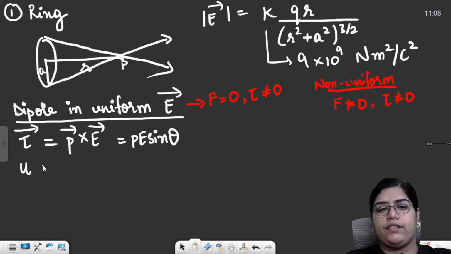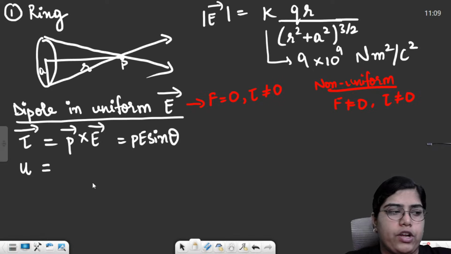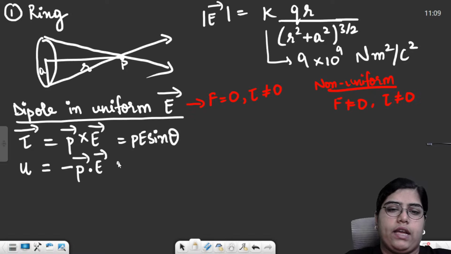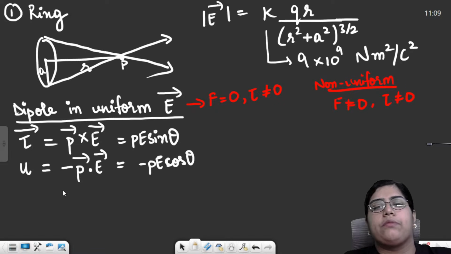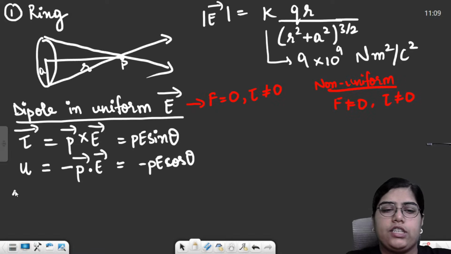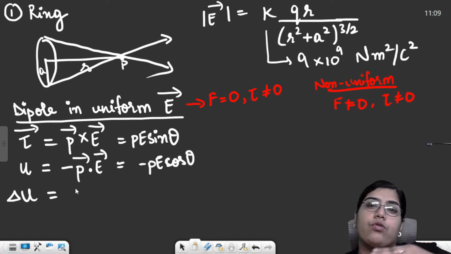And the second thing which we saw was potential energy. The formula for potential energy was minus P dot E, or I can write it as minus PE cos theta. Now, many a times you get a numerical for calculating the change in energy. So when does the energy change? When you change the orientation. Like earlier, the angle which field and dipole moment were making was 60 degrees.